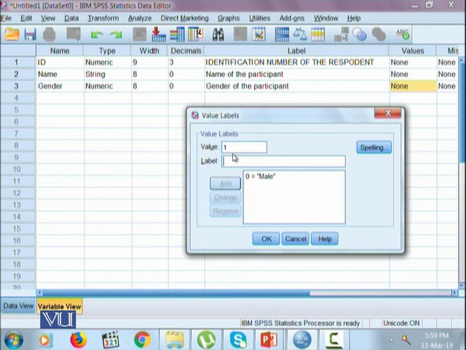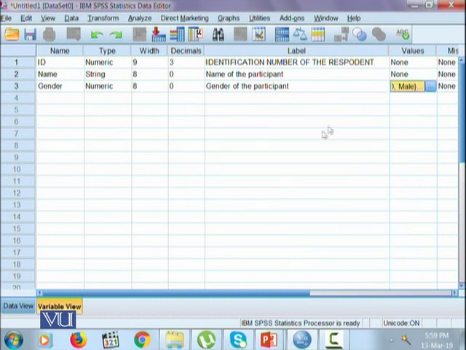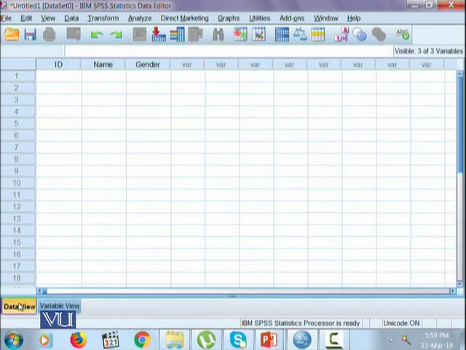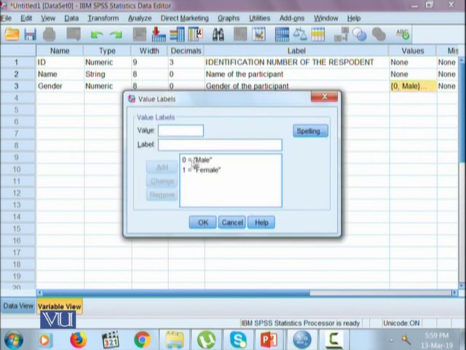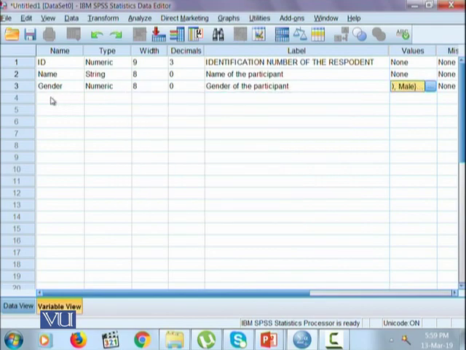The other value is 1 that is going to be identified as female, and then click add. Once you have added all the possible coding for your variable gender, you press OK. Now, in the data view, while we enter the data, wherever SPSS identifies 0 within the gender variable, it will identify it as male, and wherever 1 is entered, it will be identified as female.